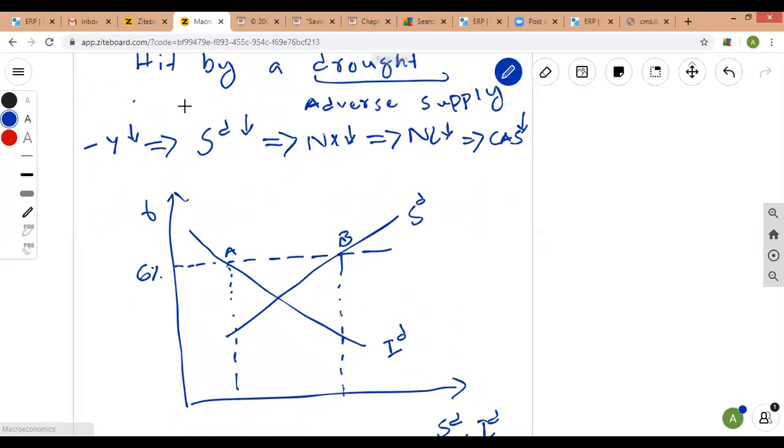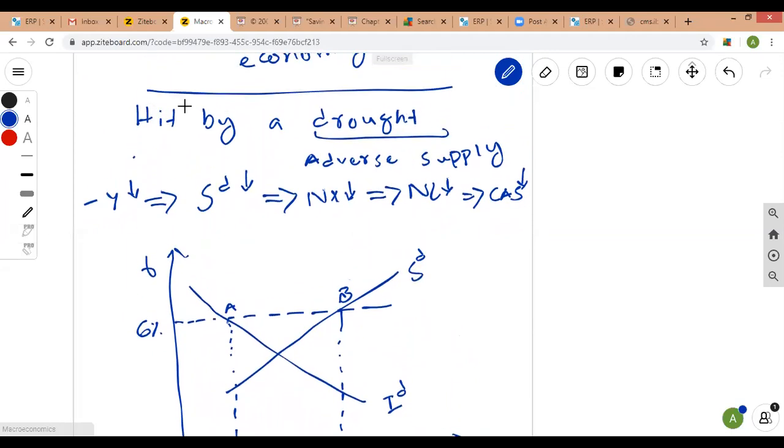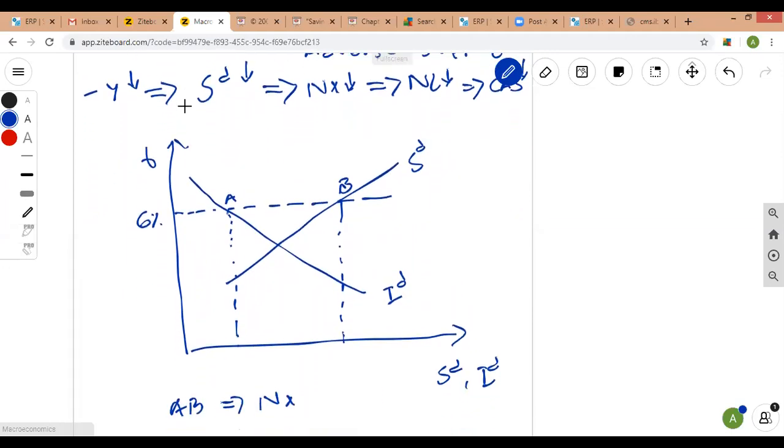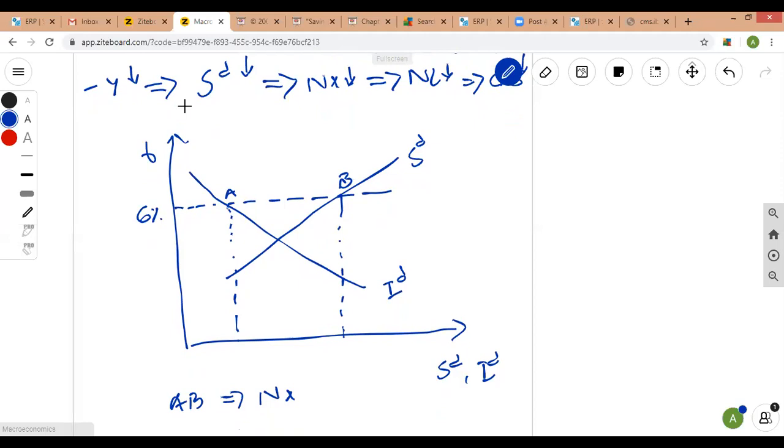So in response to the decline in income, saving is going to fall. So the saving curve would shift backward. A decline in desired savings from, let's say, ST1 to ST2, would ultimately reduce the amount of money lent abroad, right?